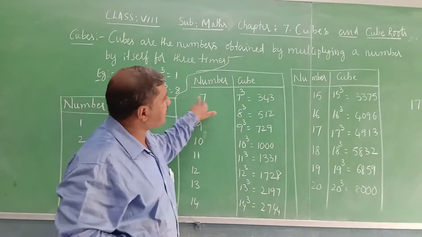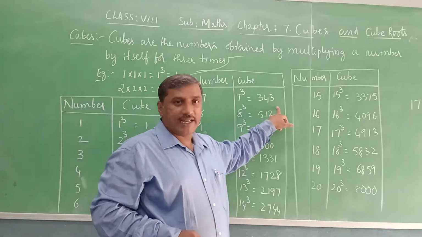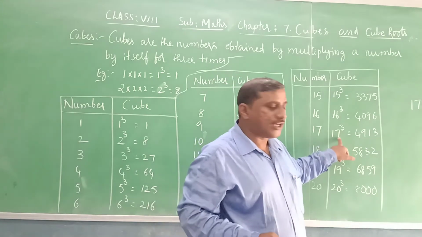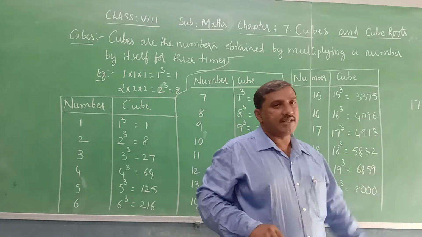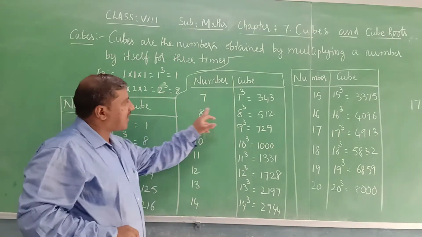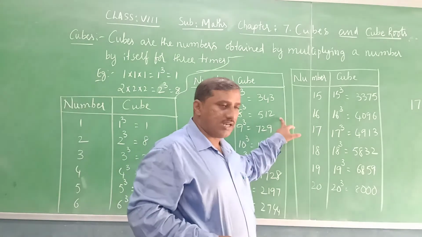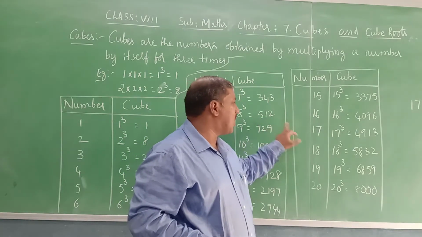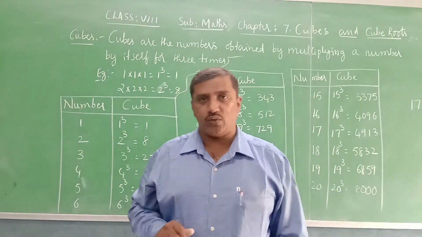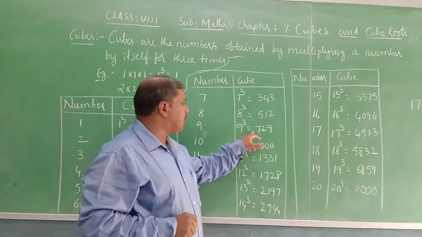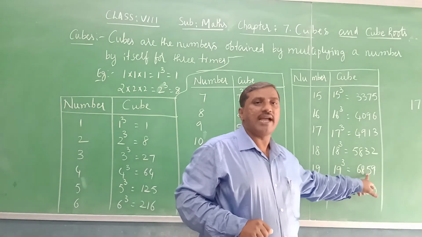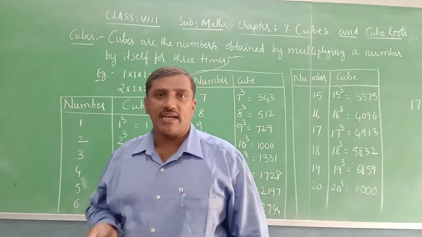Then 7 cube is 343, it ends with 3. 17 cube, 7 is there in the units place, is 4913. It ends with 3. Similarly 8 cube is 512, it ends with 2. 18 cube is 5832, it ends with 2. And 9 cube is 729, it ends with 9 only. 19 cube is 6859, it ends with 9.